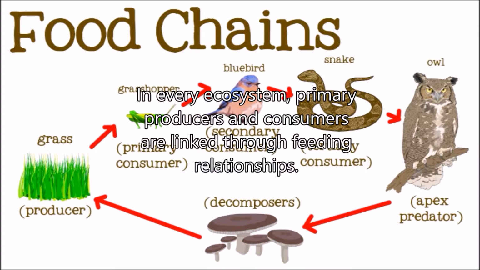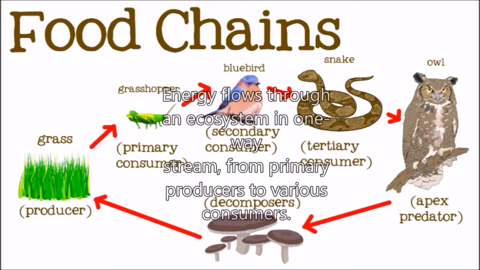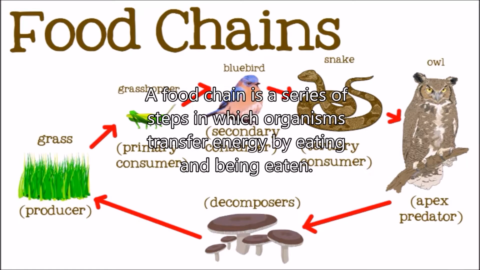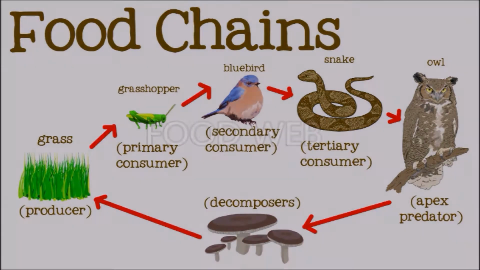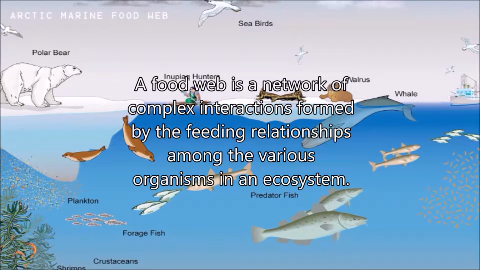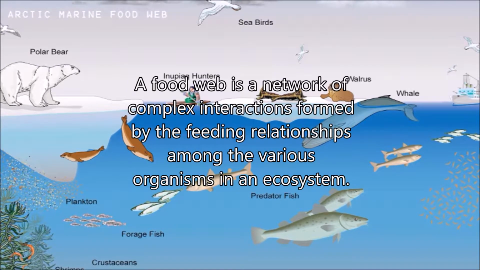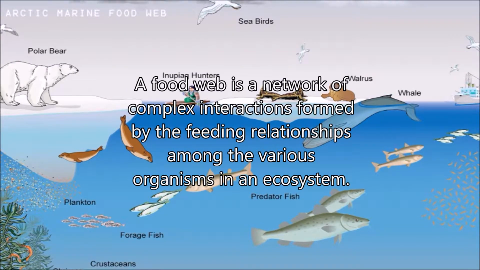In every ecosystem, primary producers and consumers are linked through feeding relationships. Energy flows through an ecosystem in one direction, from primary producers to various consumers. A food chain is a series of steps in which organisms transfer energy by eating and being eaten. In some aquatic food chains, primary producers are a mixture of floating algae called phytoplankton and attached algae. A food web is a network of complex interactions formed by the feeding relationships among the various organisms in an ecosystem.